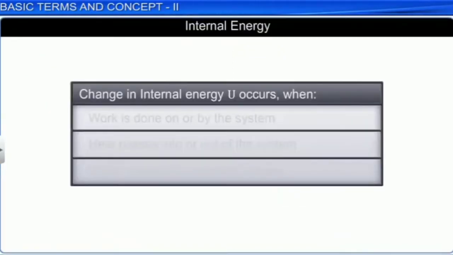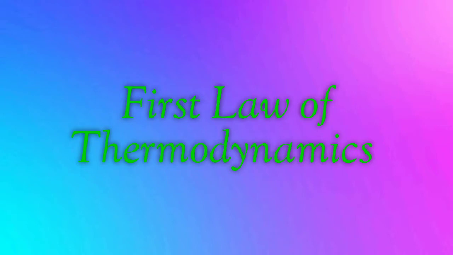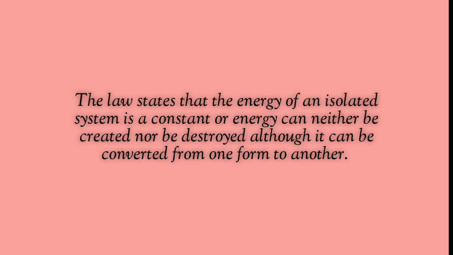Internal energy U of a system may change when work is done on or by the system, heat passes into or out of the system, or matter enters or leaves the system. Then first law of thermodynamics. The law states that the energy of an isolated system is constant, or energy can neither be created nor destroyed, although it can be converted from one form to another.